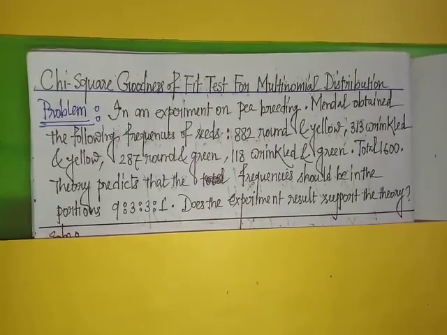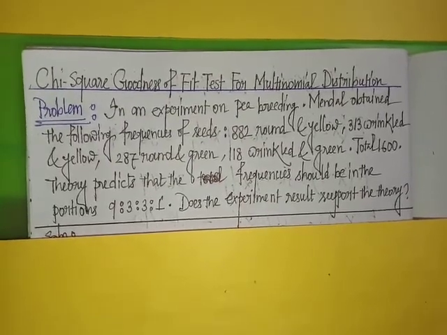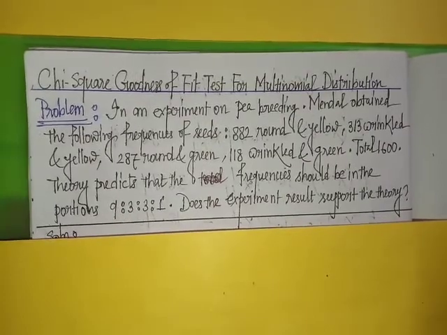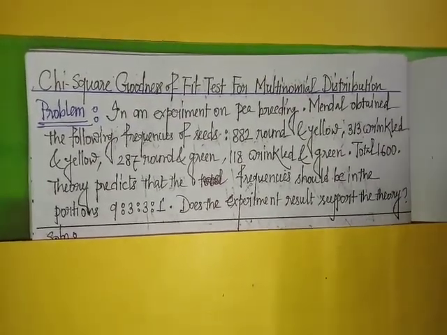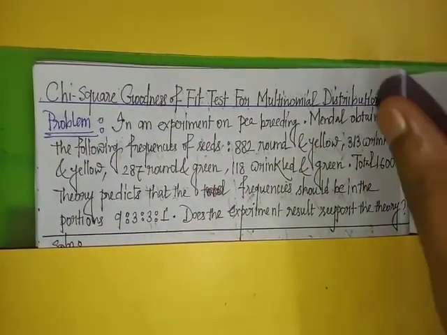Chi-square goodness of fit test for multinomial distribution. Multinomial distribution means here we will divide one variable into various categories.